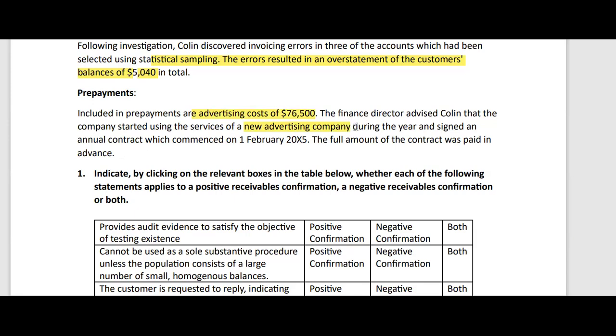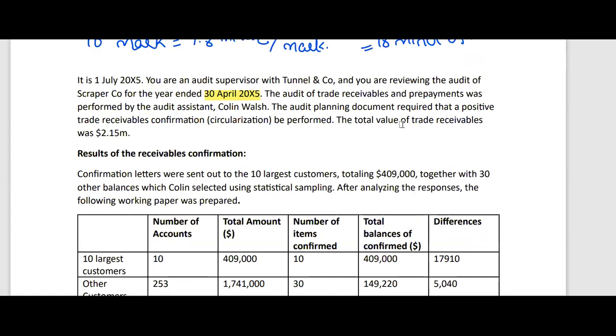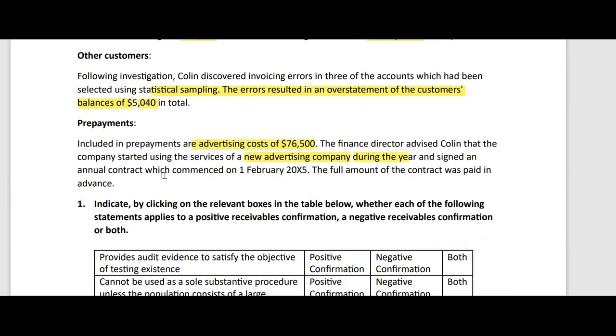This is the first time they have started using the services of the company during the year ended 30th April 20x5, and they signed an annual contract which commenced on 1st February 20x5. Now you see, guys, the contract is beginning on 1st February 20x5, but our year end is 30th April 20x5.